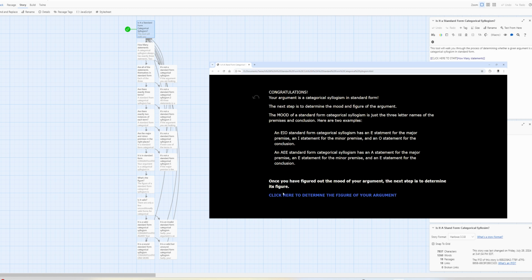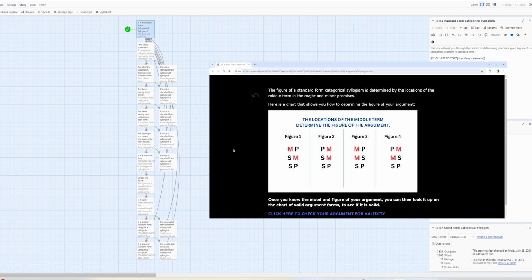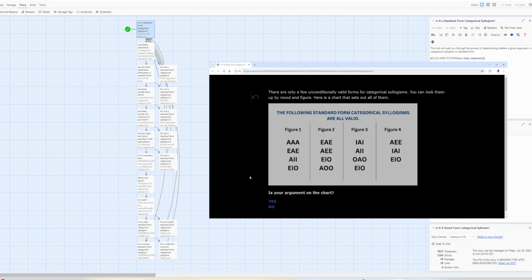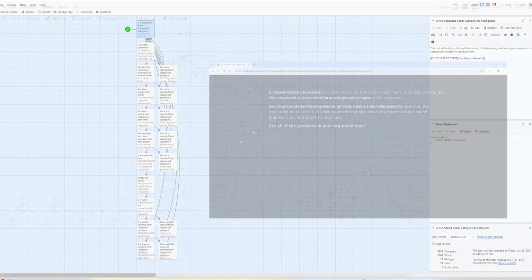Branching points are hit if the passage being analyzed is not an argument, not a categorical argument, not a standard form categorical syllogism because it has too many or too few statements, or too many or too few terms, or if it is in standard form but is invalid, or is in standard form and it's valid but unsound because it has at least one false premise.